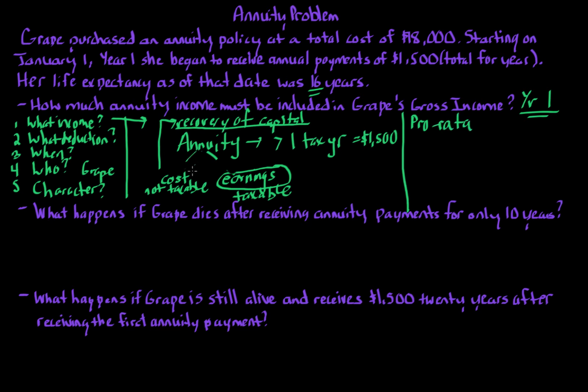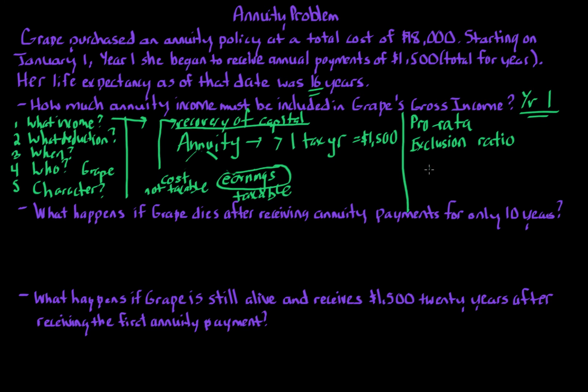What it does is break up each annuity payment each year into a non-taxable and a taxable portion. We use what's called the exclusion ratio. The exclusion ratio is the total cost at the beginning over the total estimated payments using the remaining years, or the life expectancy. Or if it's a fixed number, you know how much is going to get paid, 10 years, you use that. Okay? So that's the formula, total cost over total estimated payments.